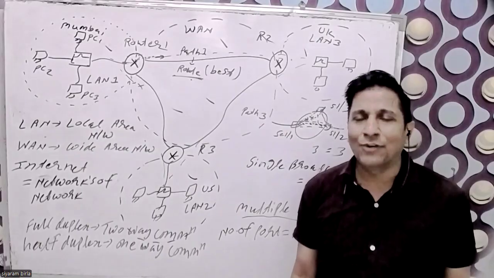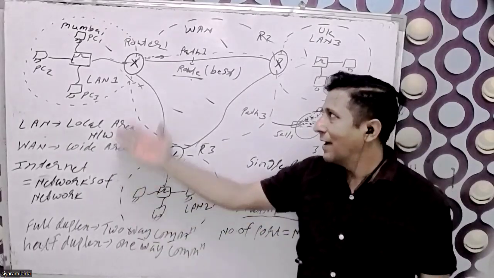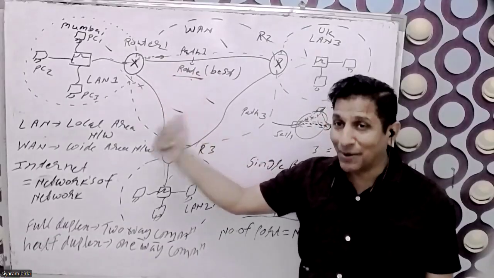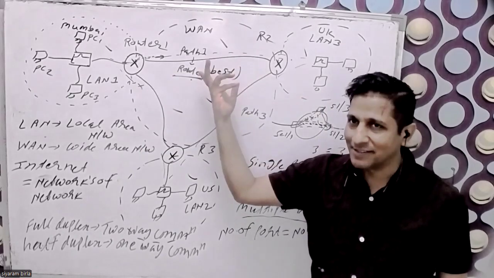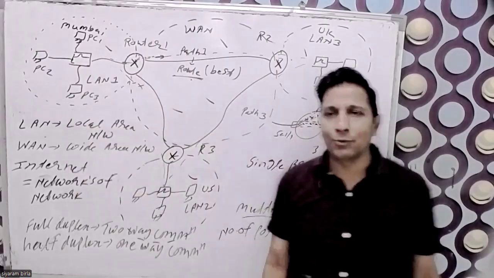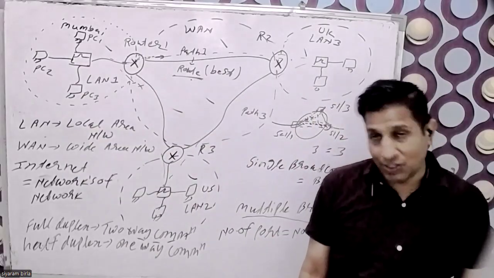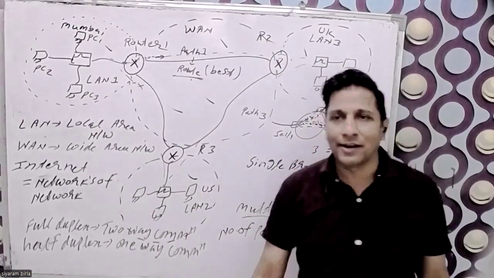And what is the WAN? A big network is called the WAN. There is no office in it. If an office comes into the picture, that is called a LAN. So three terminologies are common: LAN, WAN, and internet.